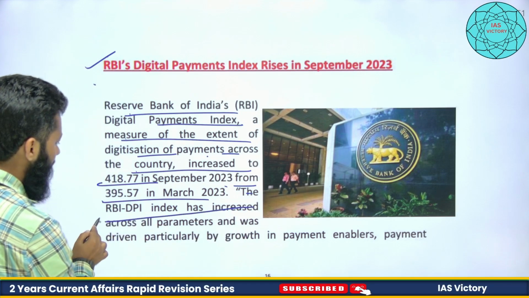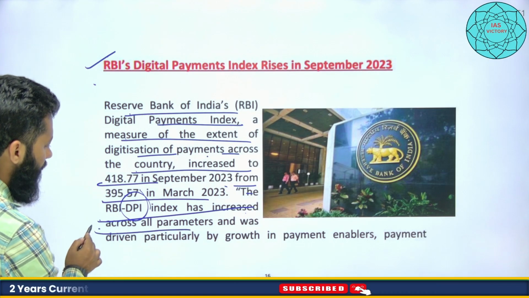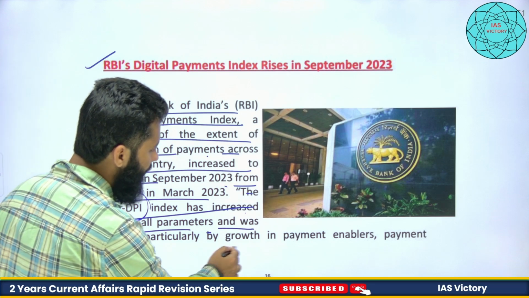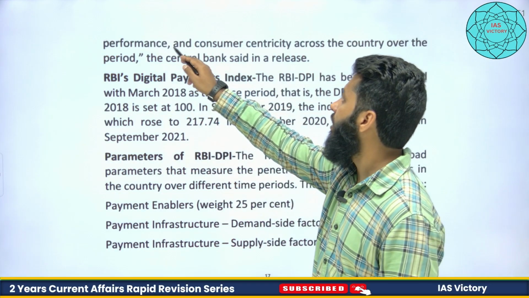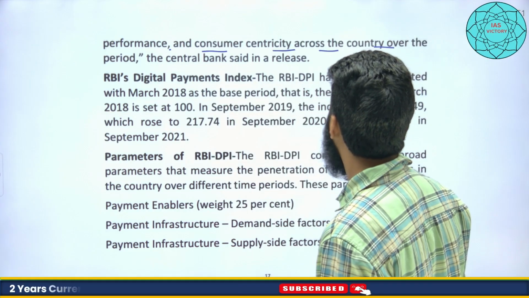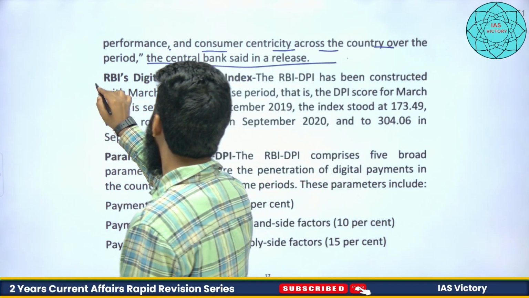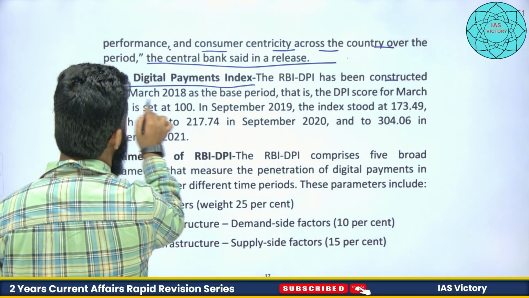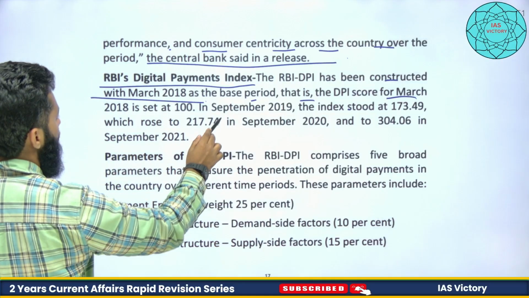The RBI DPI, that is digital payment index, has increased across all parameters and was driven particularly by growth in payments enablers and payment performance and customer centricity across the country over the period, the central bank has said in its release. RBI Digital Payment Index has been constructed with March 2018 as the base period, that is DPI score for March 2018 is set as 100.